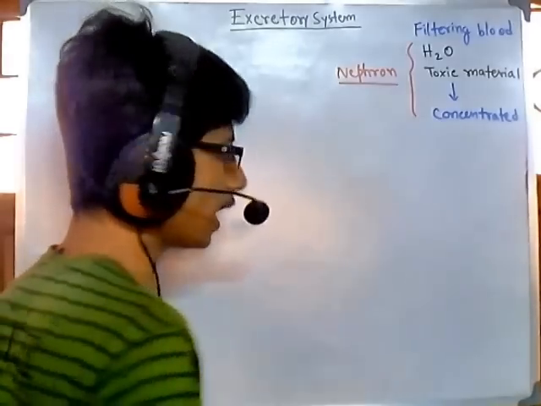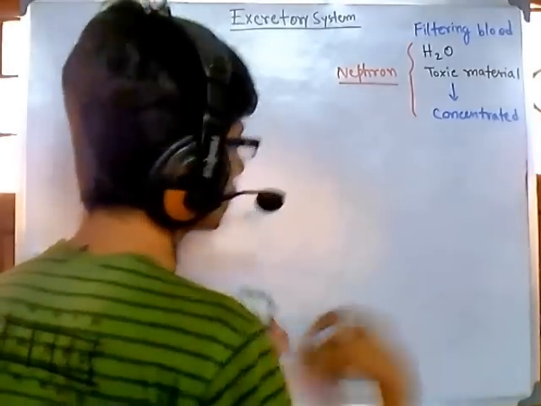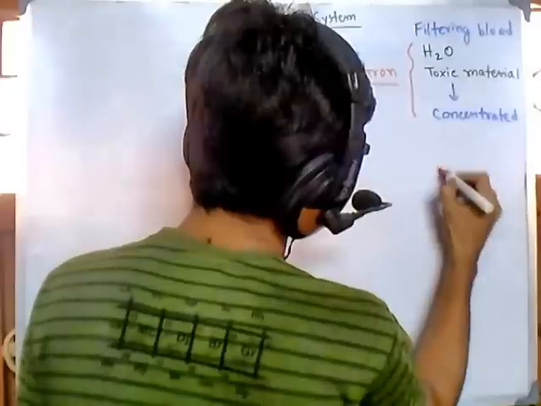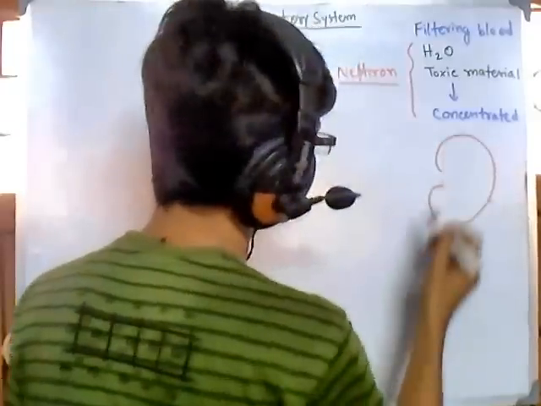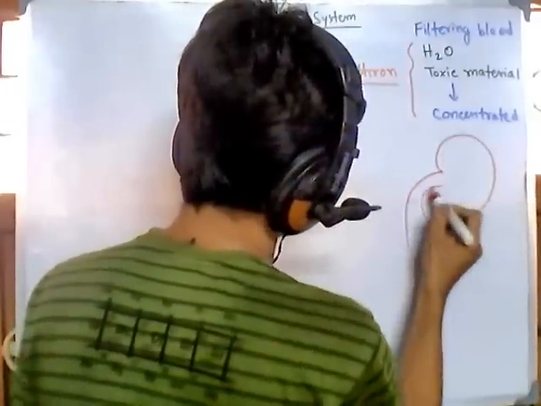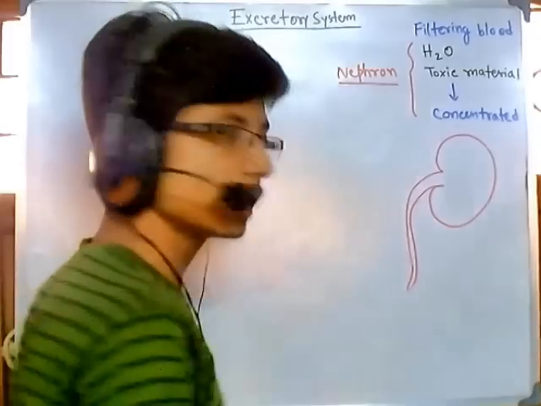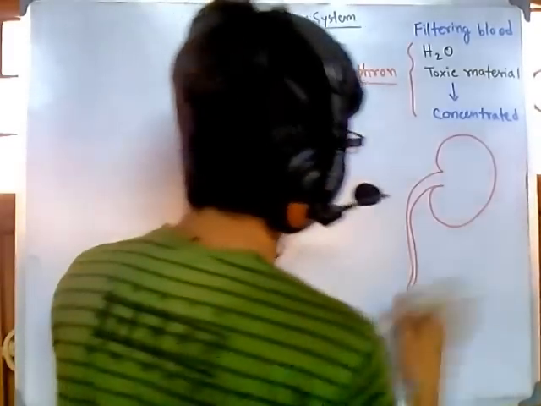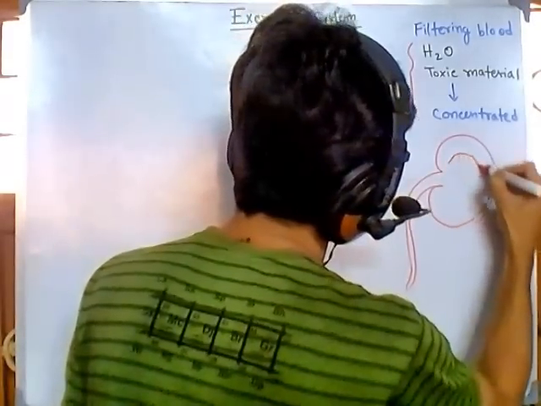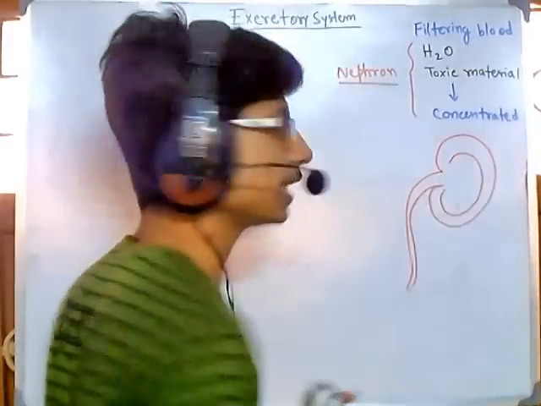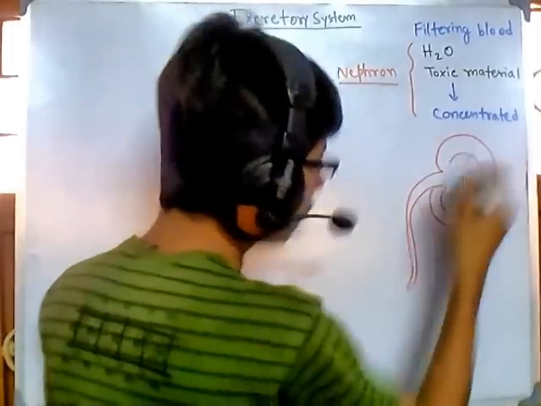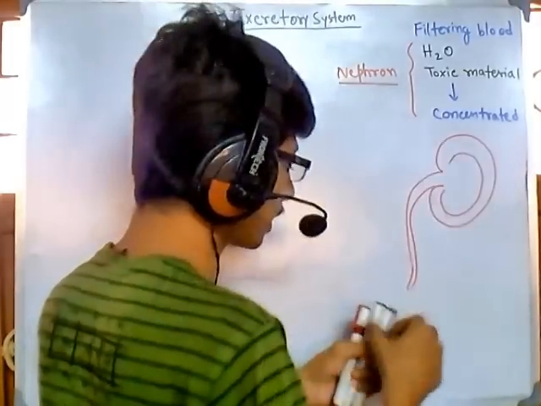If I draw it, it will look something like this. Actually the kidney will look something like this, a brick-shaped thing, coming like this, and it has two different sections. One section is called the cortex, which is the outer section, and another section inside is called the medulla. Now the position of the nephron is slightly like this.